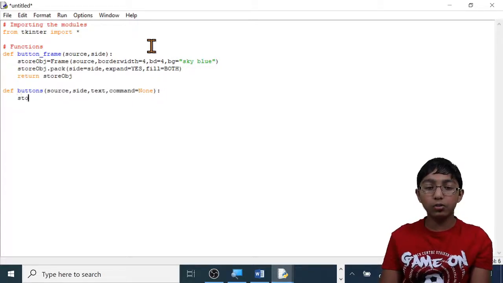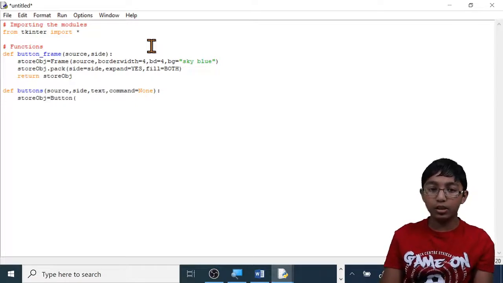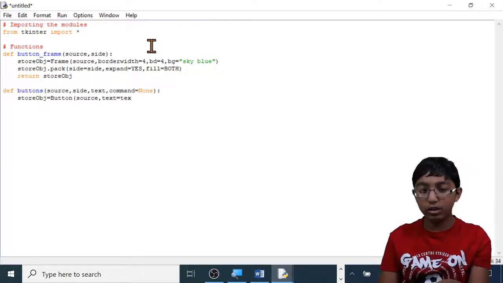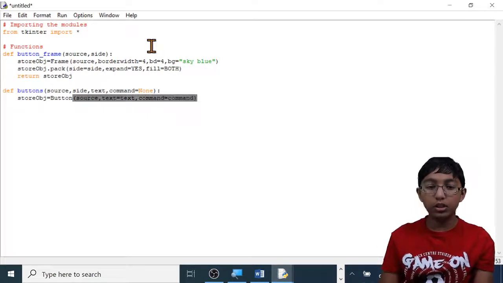Then type store, capital OBJ, equals capital B button, open brackets. I'm going to make it on the source, comma, text equals text, comma, command equals command, close brackets.